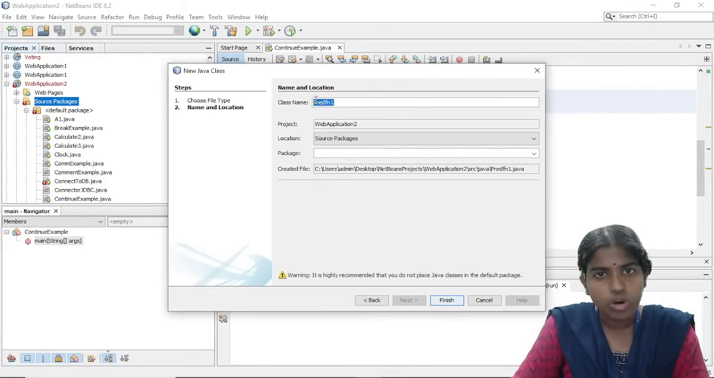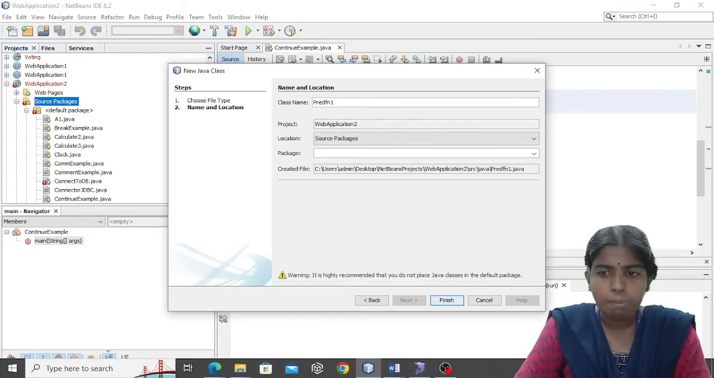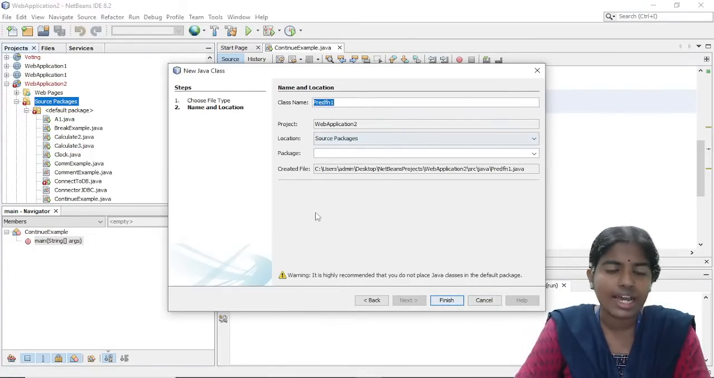So whenever I want to define any function, I need to provide the name of the class. For example, predefined function 1, so this is the class name. And under which project? For example, I need to create this under web application 2.